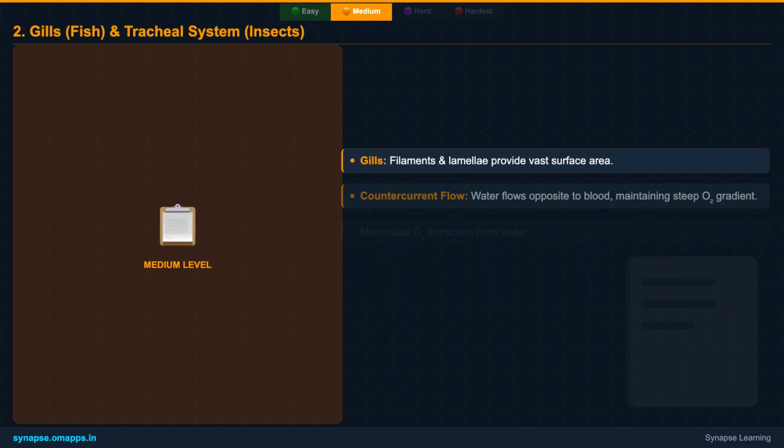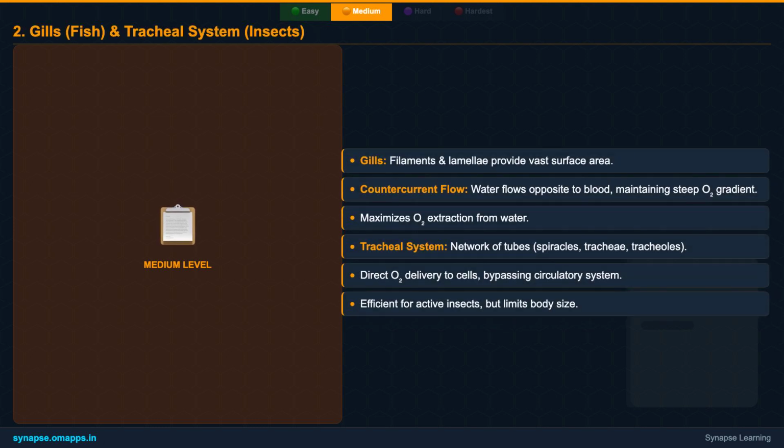Let's look closer at specific mechanisms. Fish gills are a marvel of efficiency. They're made of delicate filaments and lamellae, providing a huge area for gas exchange. The genius lies in the countercurrent flow. Water flows over the gills in one direction, while blood flows through the capillaries in the opposite direction. This maintains a steep oxygen gradient across the entire gill surface, maximizing oxygen extraction.